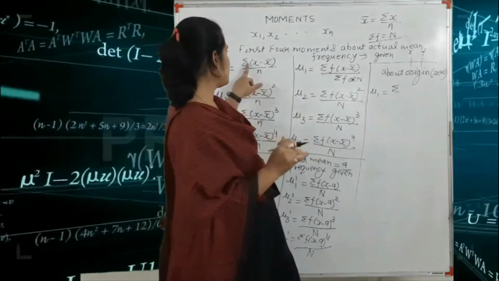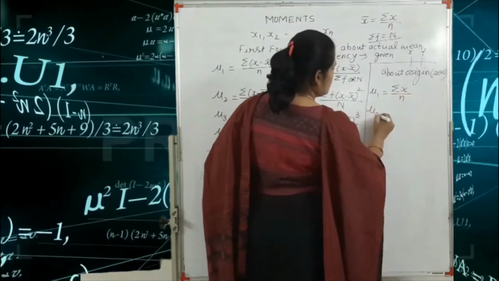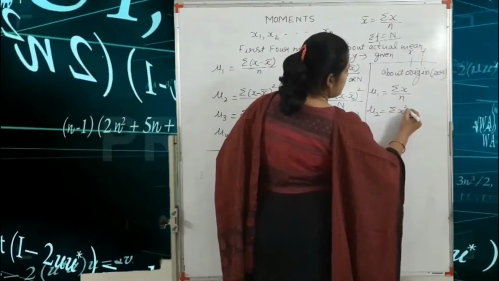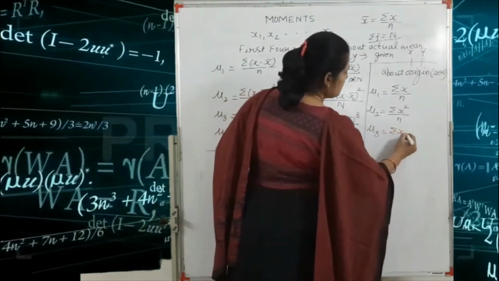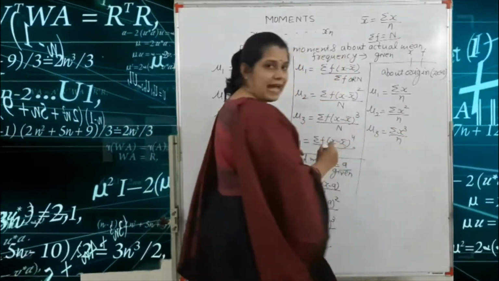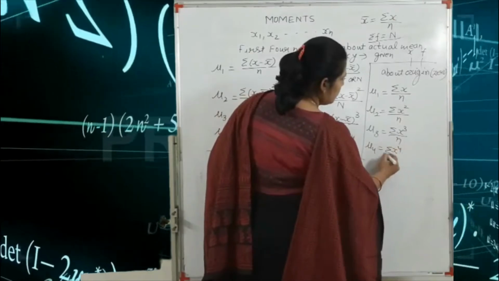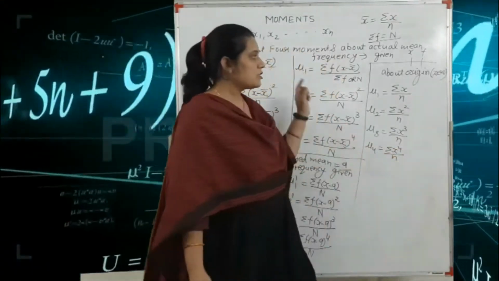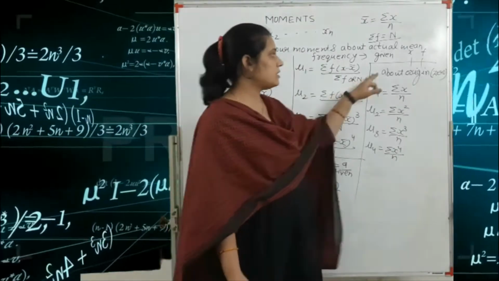So your formula is: mu1 is equal to summation x upon n. Mu2 is equal to summation x square upon n. Mu3 is equal to summation x cube upon n. Got it? And mu4 is equal to summation x to the power 4 upon n. So this is the formula of the first four moments about the origin.